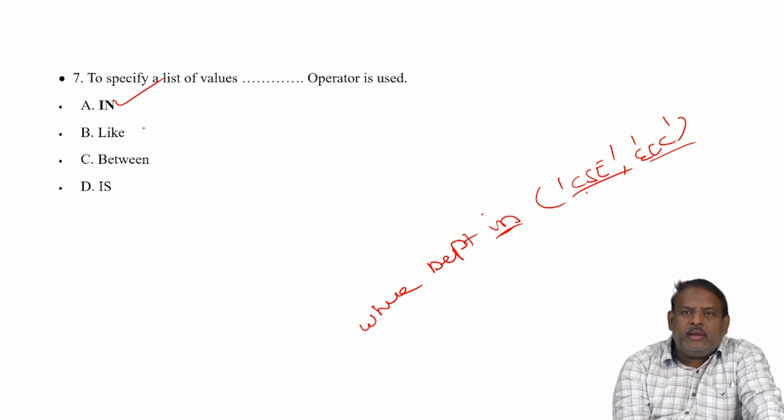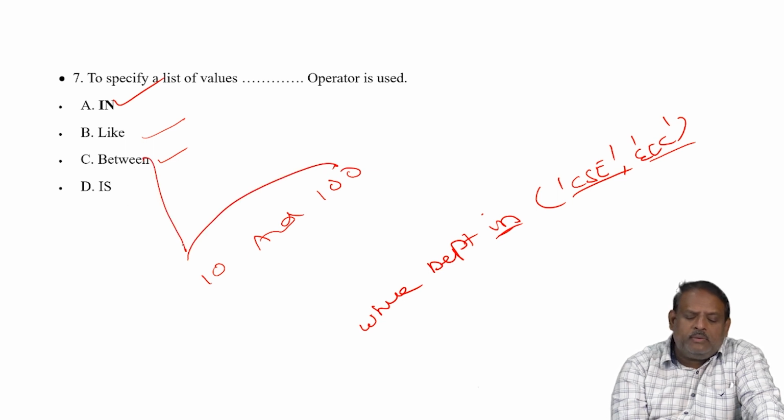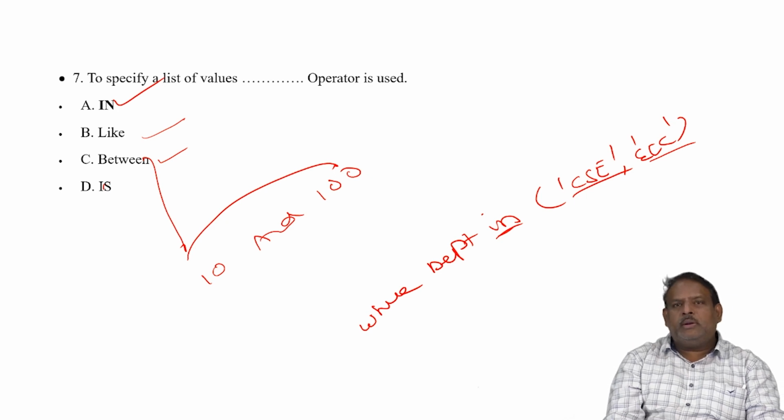So it is not like. Like is pattern matching. Between is for a range. For example, between 10 and 100. So any values between 10 to 100 will be used with between. Again, the in operator is not something we can use to search for a range.